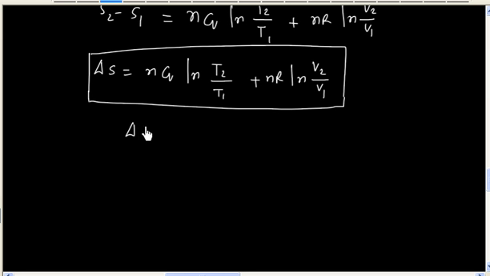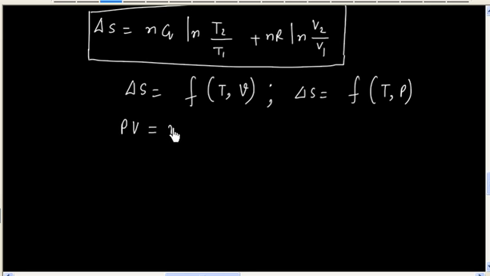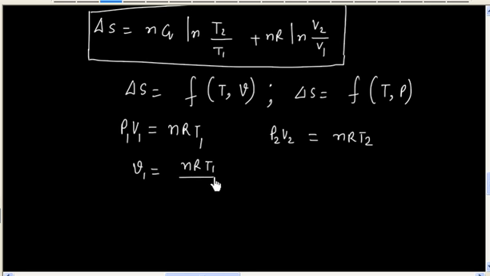But this time total change in entropy is a function of temperature and volume. We want to calculate total change in entropy as a function of temperature and pressure. So we have to eliminate volume. So we will apply PV is equal to nRT, that is P1 V1 is equal to nR T1 and P2 V2 is equal to nR T2. So from here we can write V1 is equal to nR T1 by P1 and V2 is equal to nR T2 by P2. So let us plug this value here.